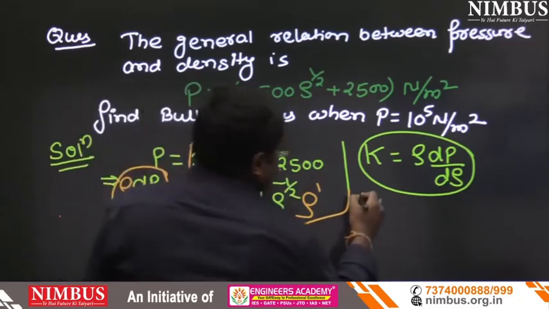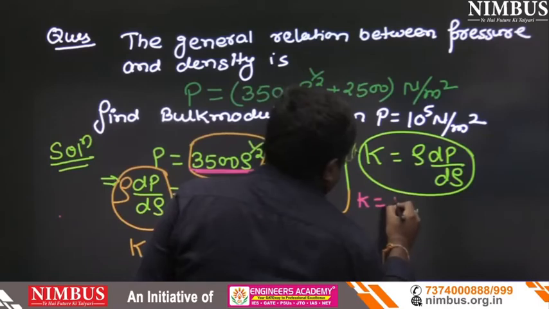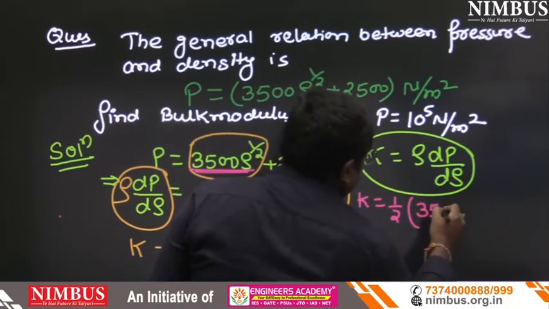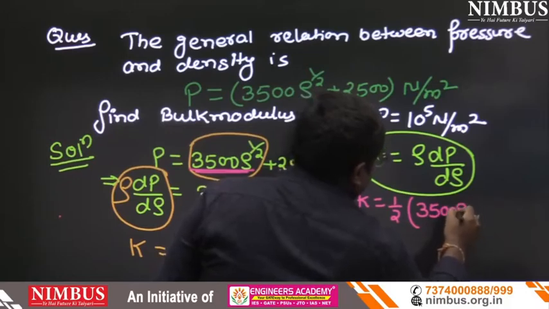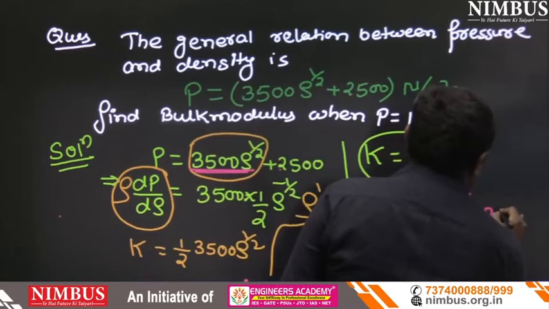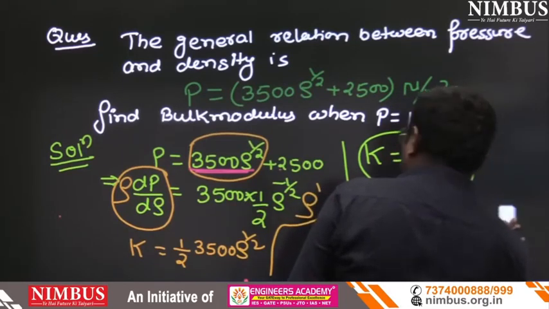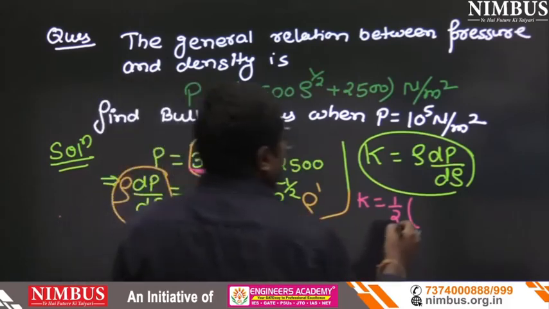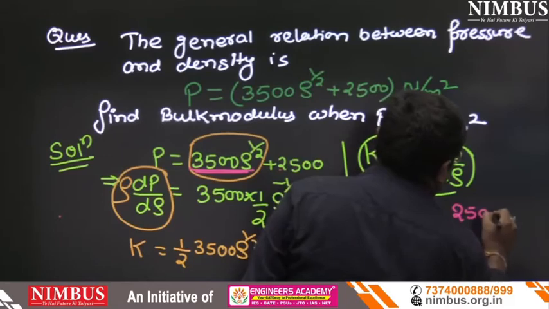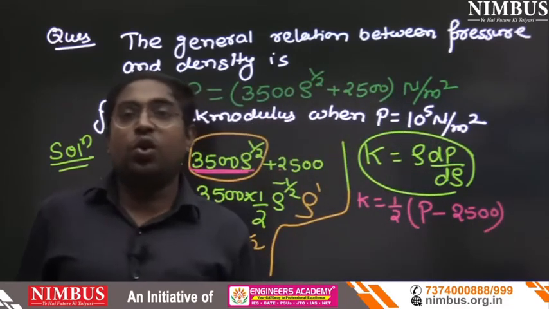So I am writing K equals half into, replacing 3500 rho to the power half, P minus 2500.